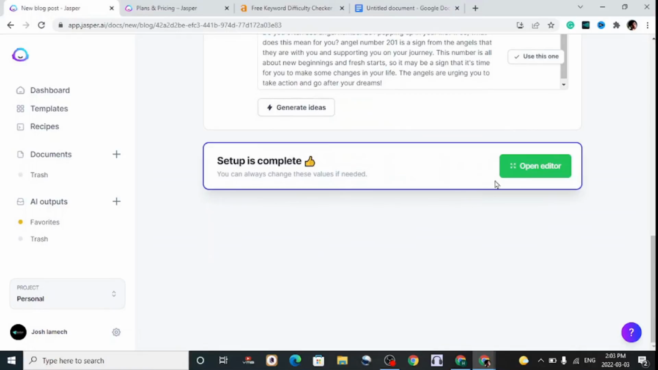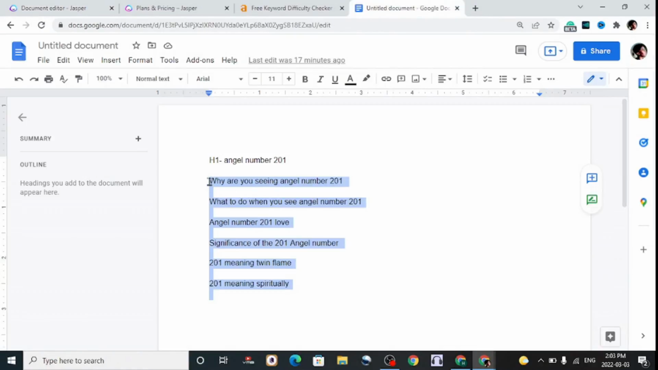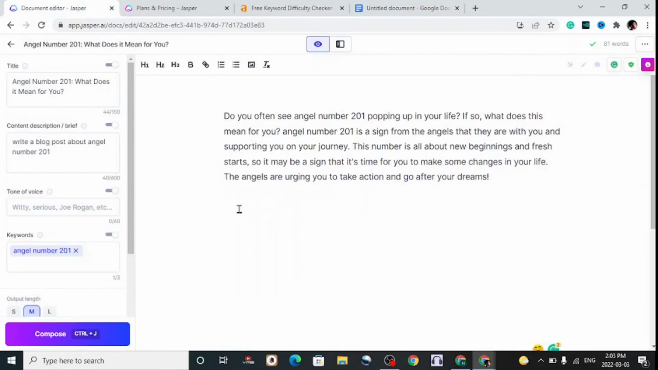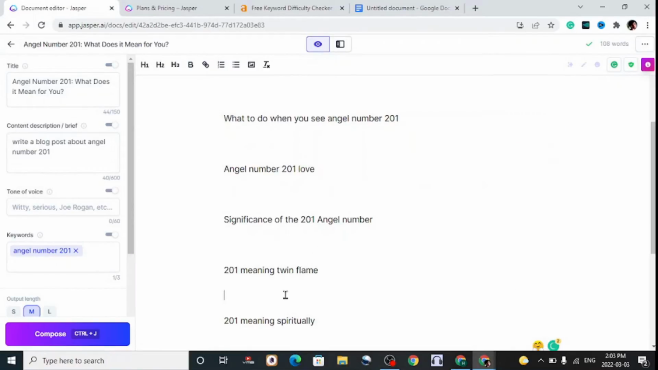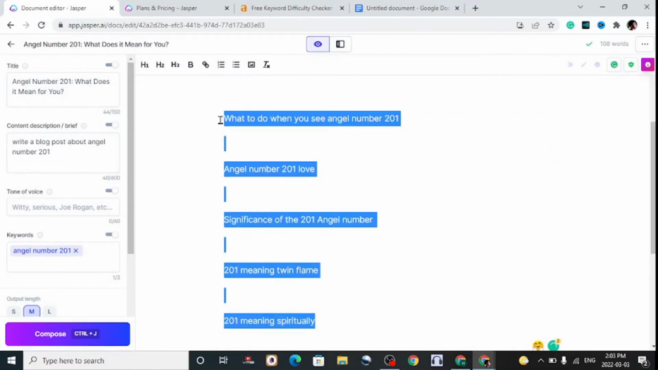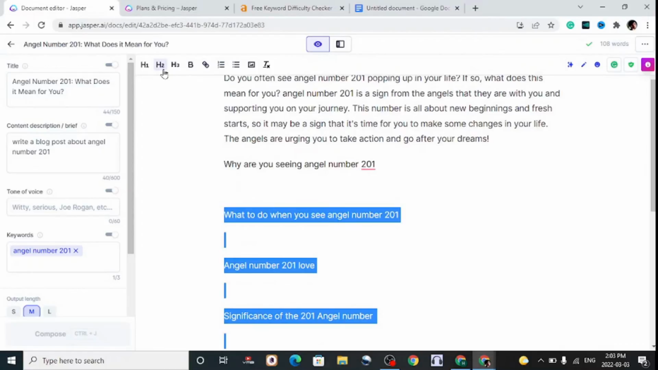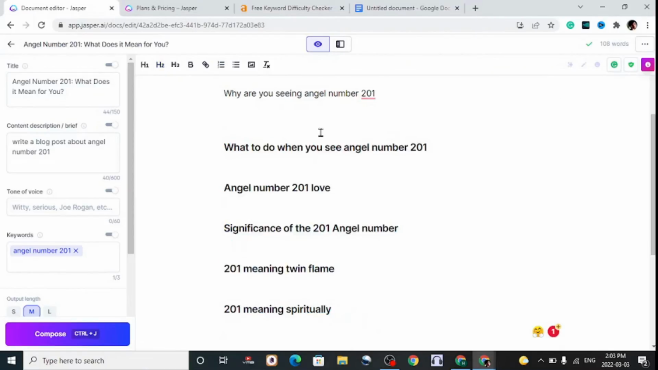So we choose that, then we hit on open editor, where the related keywords such as we got from Google come into play. So we copy that and we paste that in here. So we shall highlight everything like so, and we make these H2s like so. So these are going to be the subheadlines it's going to be writing content about.